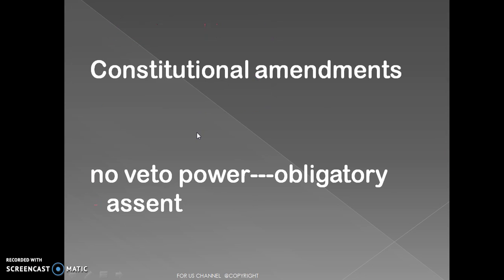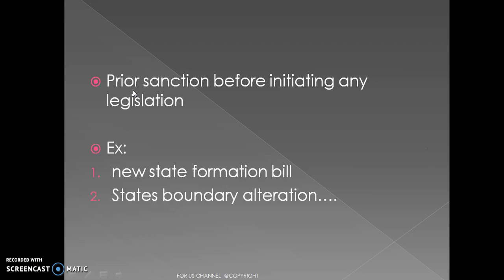But you have to note that if the bill is about the constitutional amendments, when an amendment is to be made to the Constitution of India and this bill is passed by the parliament, then he has no right to reject or withhold. He has to give his assent. He is bound to give his assent. He cannot use his veto power here.